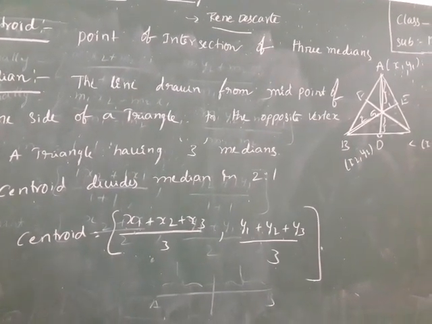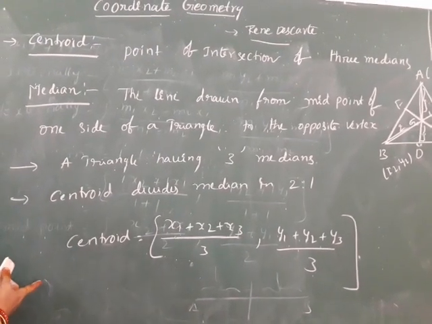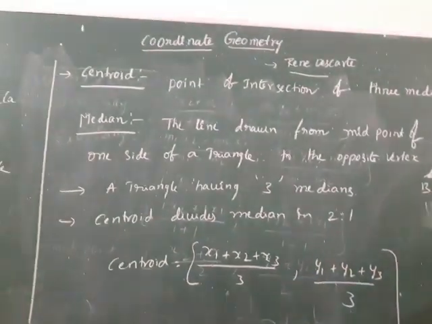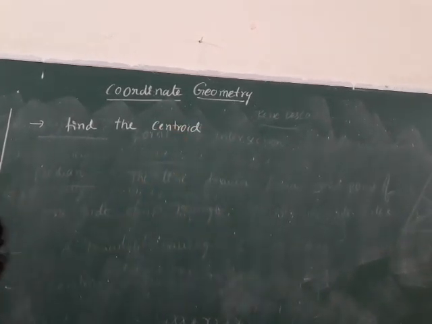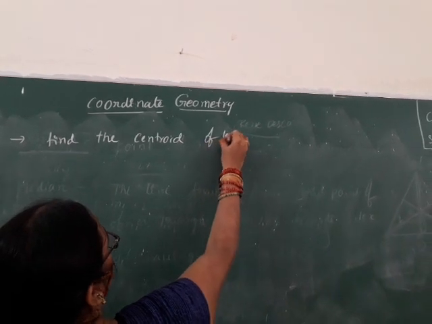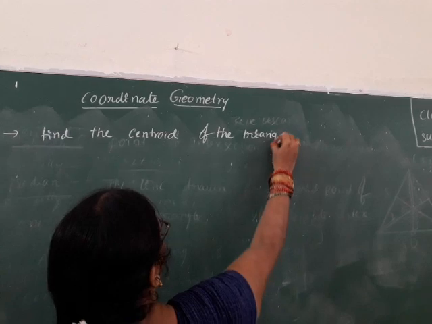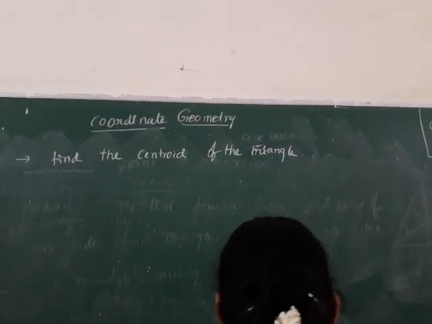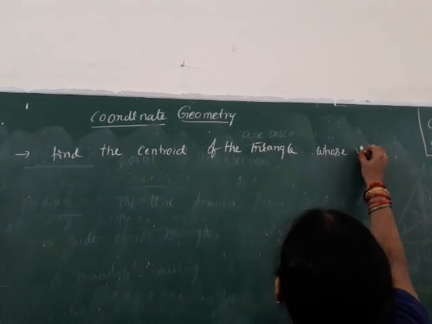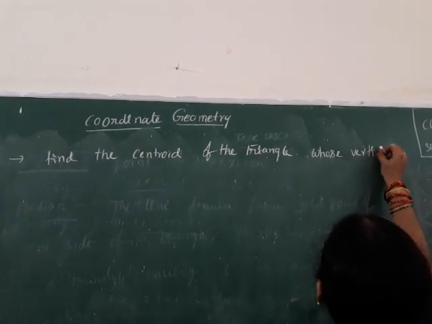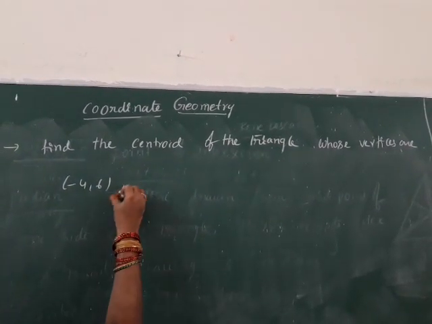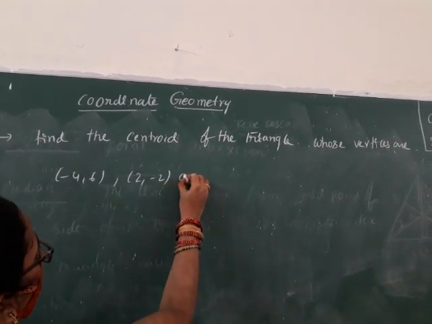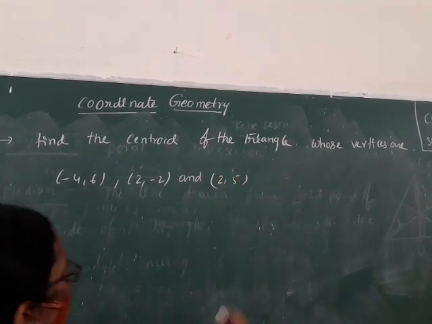Okay. Write down the problem, children. Find the centroid of the triangle whose vertices are -4, 6, 2, -2 and 2, 5 respectively.